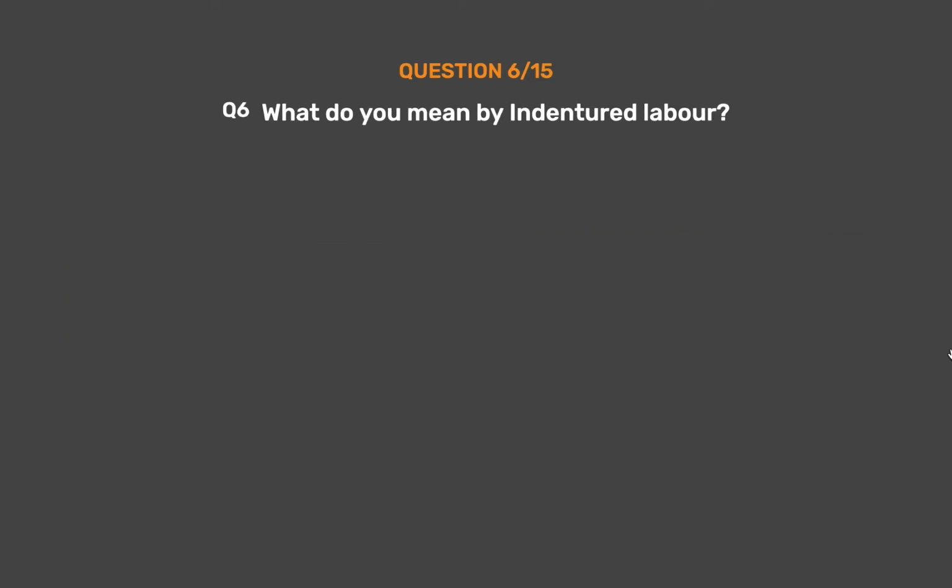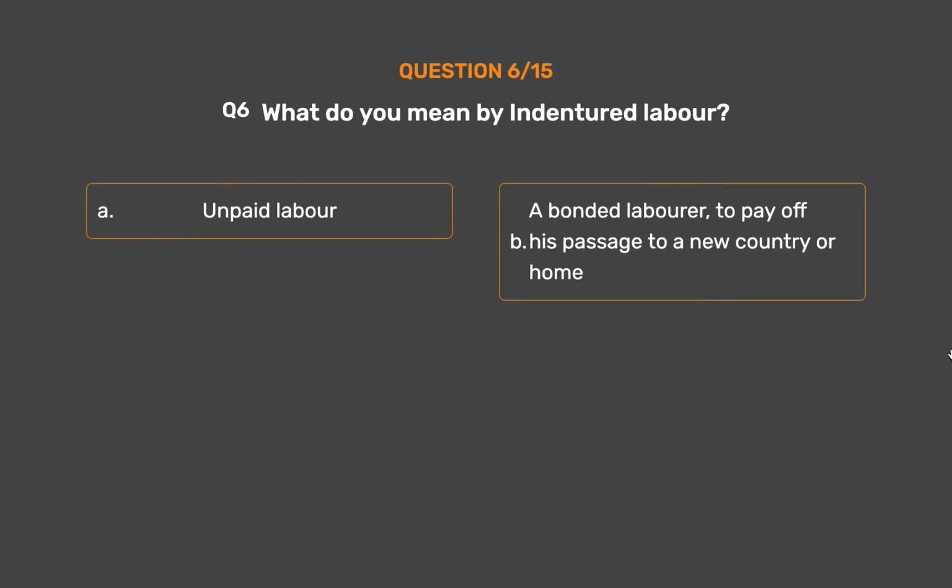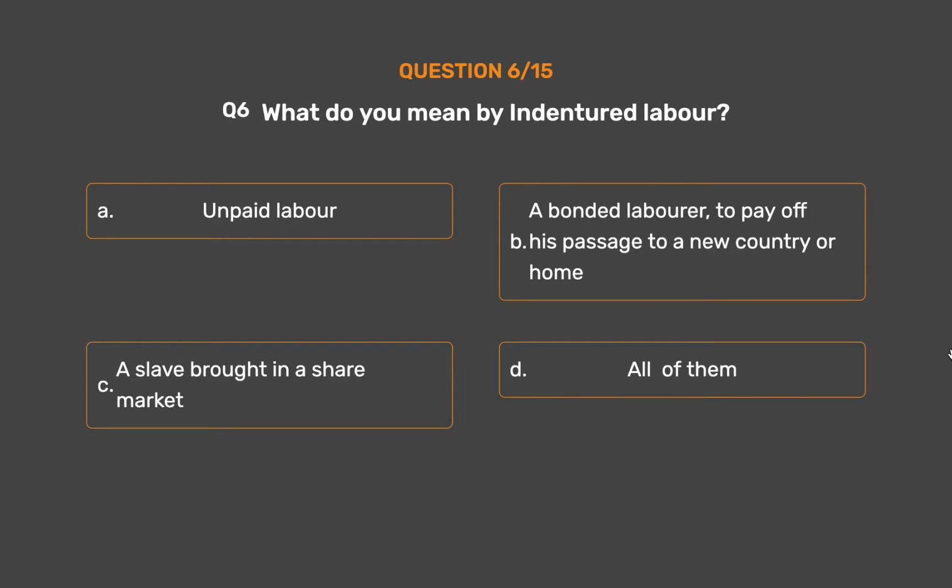Question number 6. What do you mean by indentured labor? Option A. Unpaid labor. Option B. A bonded laborer, to pay off his passage to a new country or home. Option C. A slave brought in a share market. Option D. All of them.